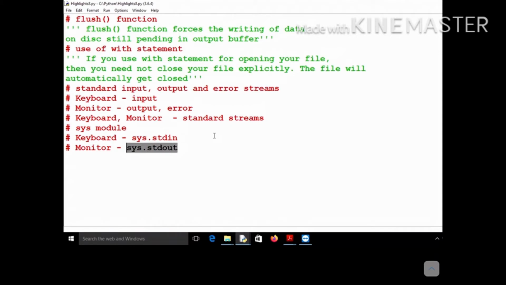Okay, now once you have written these objects, you know that you can use the read function or the write function. Whichever function you are using with files, you can also use with keyboard and monitor. How will you do that? We will see in a moment.